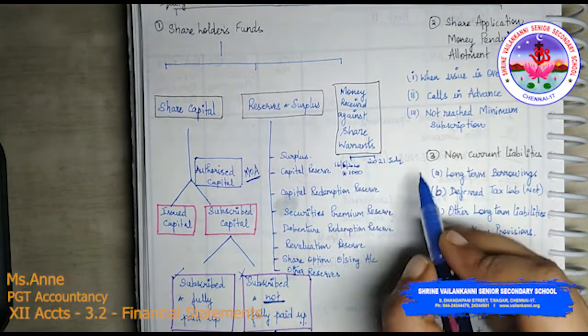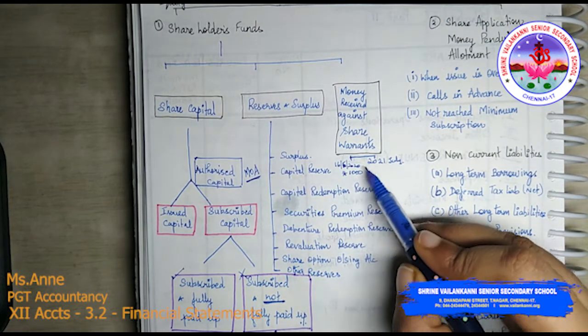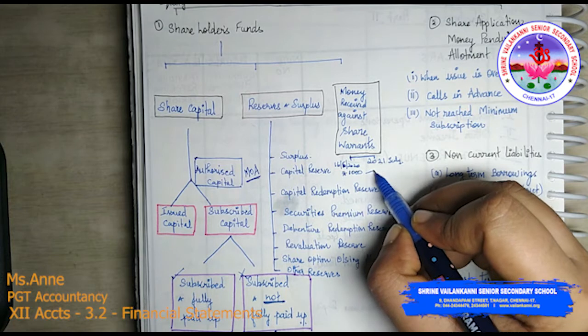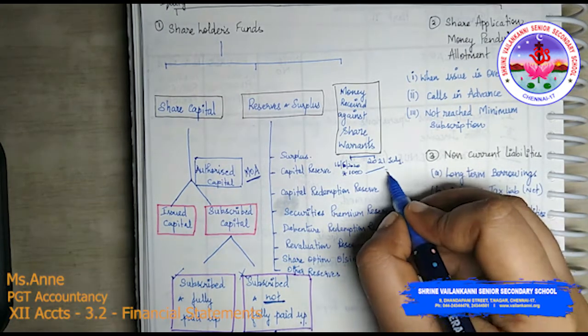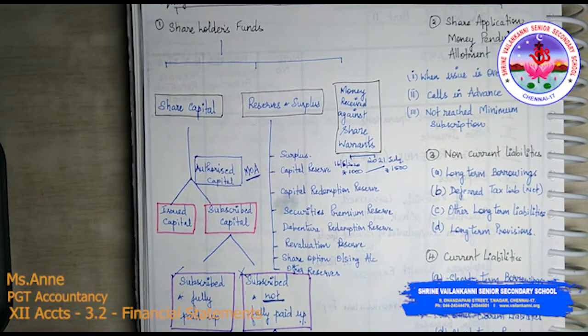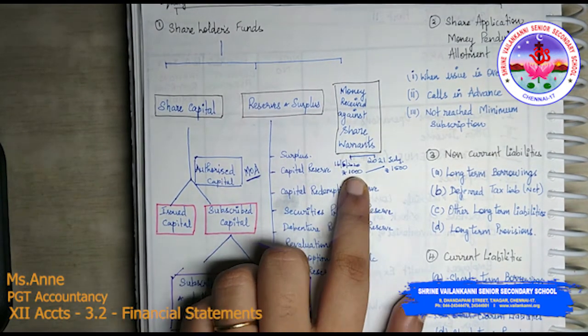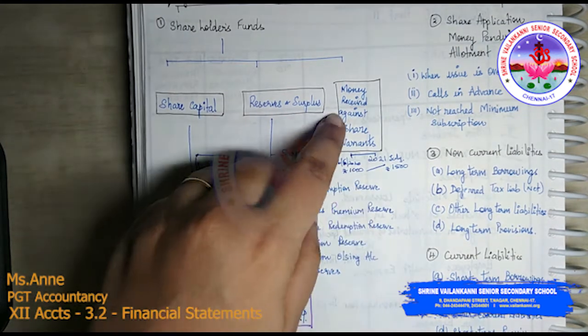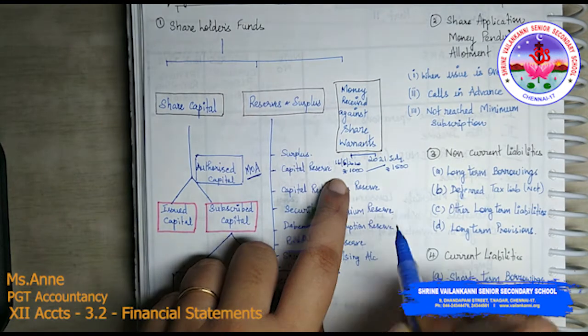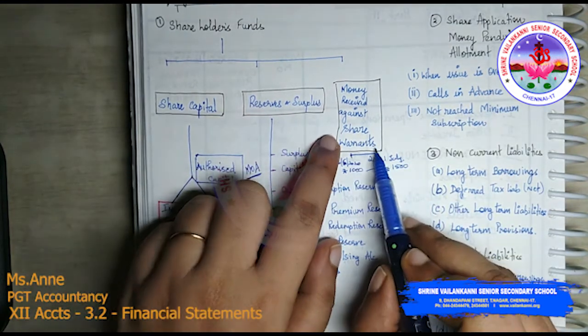But by July, obviously they are anticipating an increase. They are anticipating the stock price to increase up to rupees 1500. What the shareholders will do, they will pay 1000 rupees today and get a share warrant.